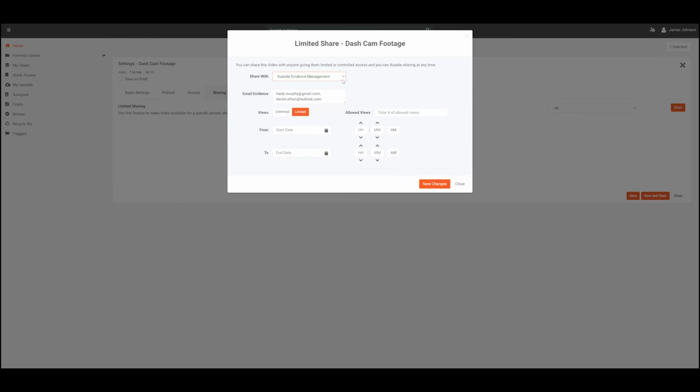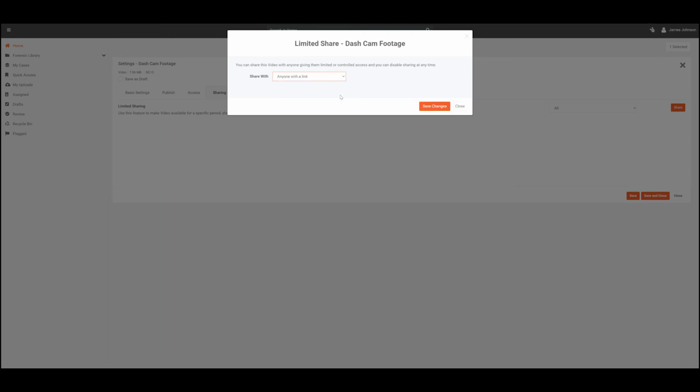By the way, when you share the evidence using anyone with a link option, you will not be able to control the accessibility of evidence based on duration and number of views. Anyone with the shared link will have unlimited access to the said evidence.